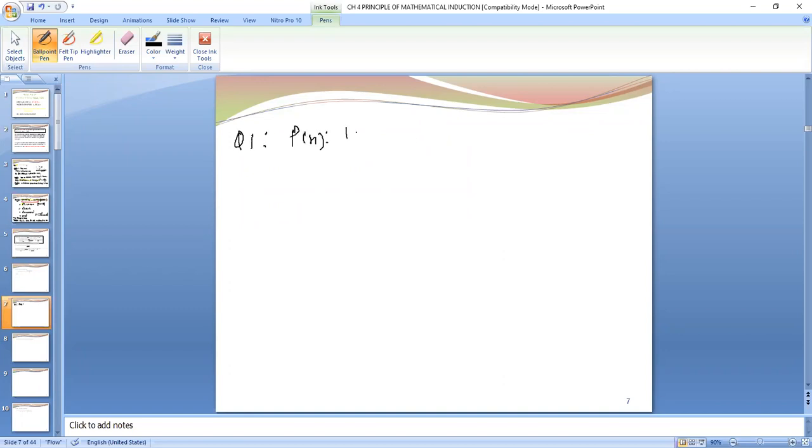Prove that Pn: 1 plus 2 plus 3 plus up to so on n is equal to n into n plus 1 upon 2. This result we will also prove in AP and GP series, right? You might have done it in earlier classes also, but here we have to prove the statement only: the sum of first n natural numbers is equal to n into n plus 1 upon 2. Prove it. So we will be proving it with the help of mathematical induction.